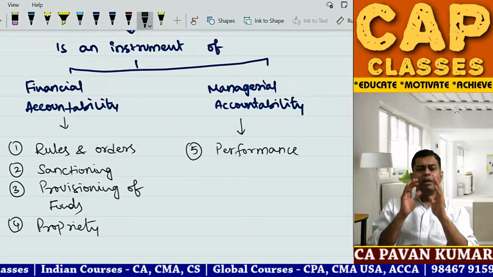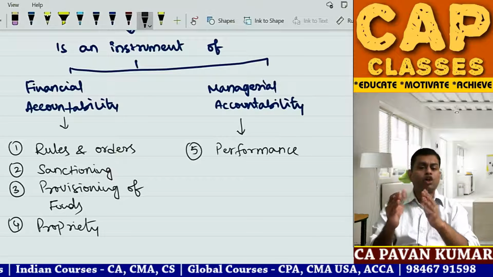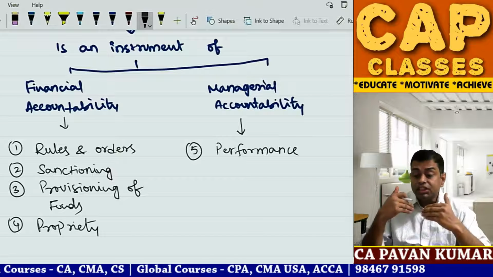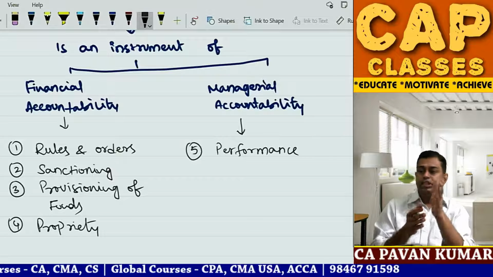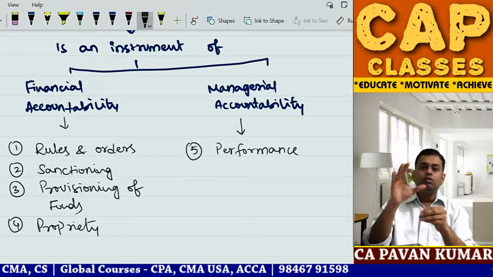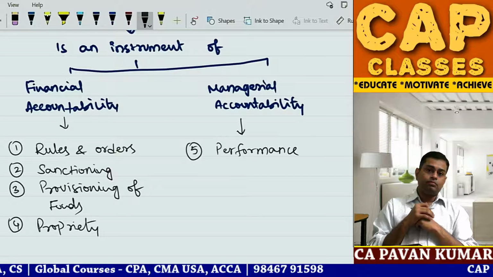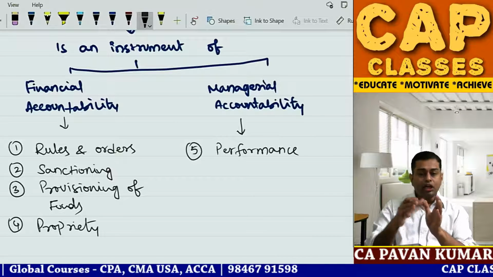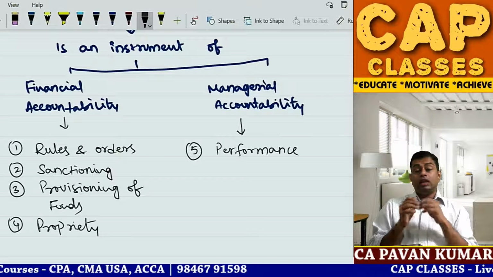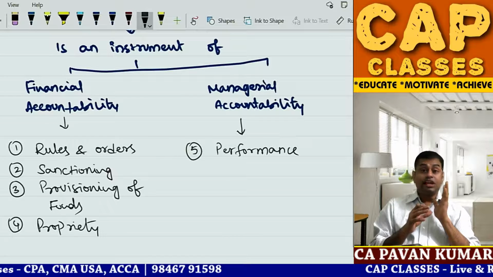So imagine there is one authority like a collector or a minister. He sanctioned a road from this point to this point, and he has given that contract to one XYZ company. Sanctioned one road and has given this contract to XYZ company. 1,000 questions will come from this transaction now.